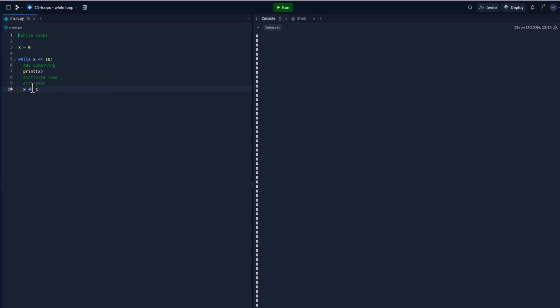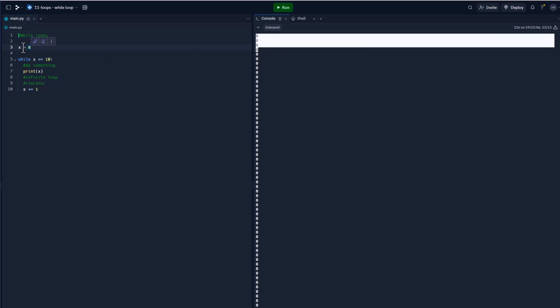What this does is increase x. If you notice, before, when we were in the while loop, x was always 0, so the condition was always going to be true. But in this case, it's actually going to loop through. It's going to add 1 and go back. So imagine a circle, and it's kind of going around. It loops in, it loops out, and we'll see this in a second.